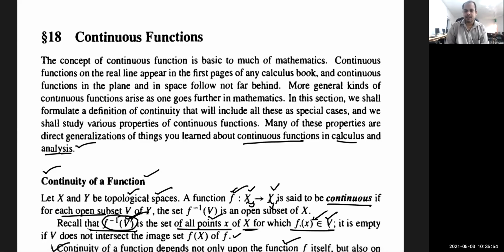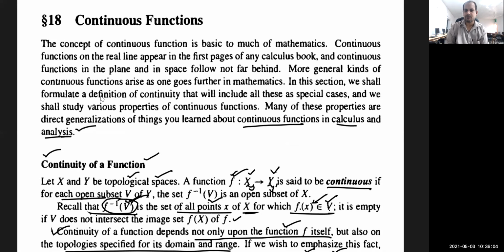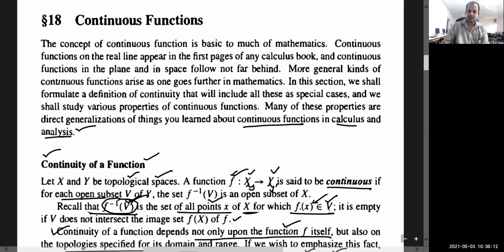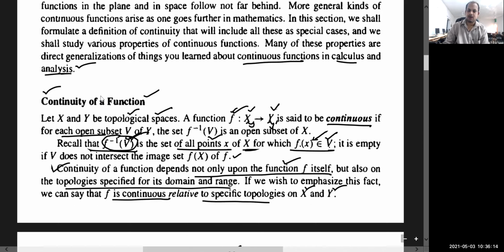So let us recall. I already explained the definition of continuous function in topological spaces. And we have also seen that whatever we have studied in calculus and analysis so far, all those are particular cases of this definition. So as per the definition, let me quickly recall it.